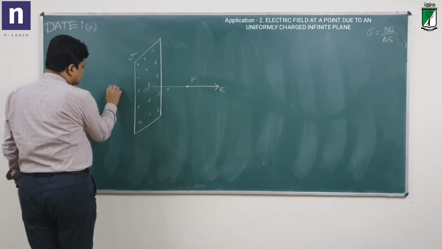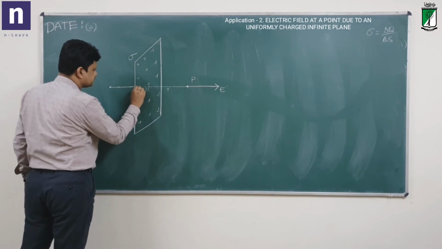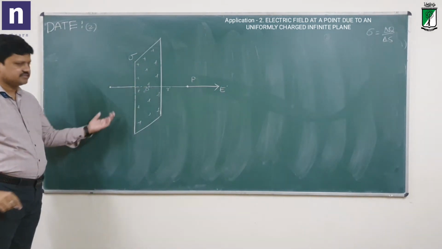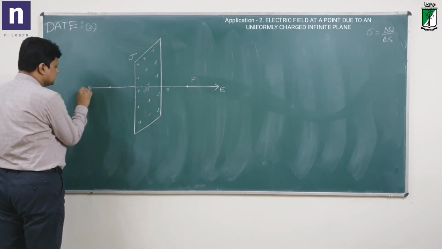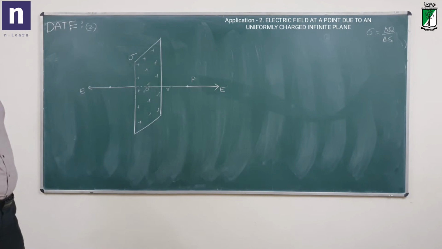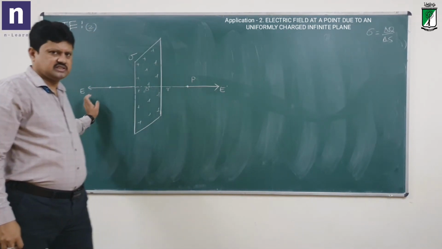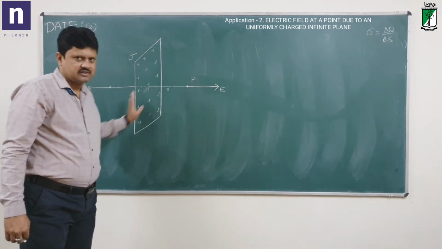If I take another point at the same distance from O on the other side of the plane, there also there is an electric field, exactly in the opposite direction. The same strength of electric field will be there in the other direction also. These two are opposite to each other, of course. Outward from the plane, perpendicular to it, there is electric field.